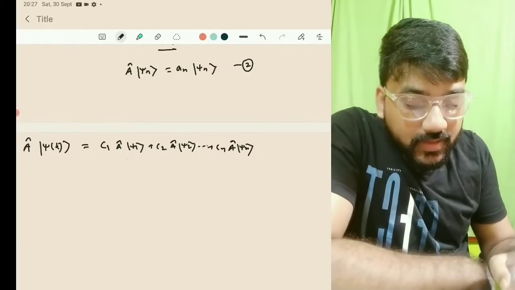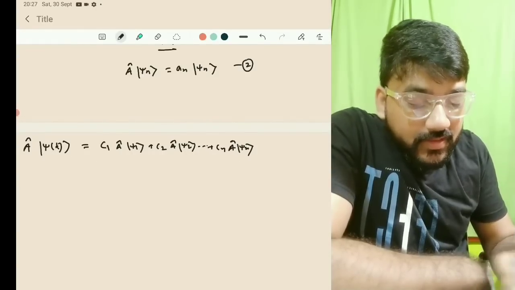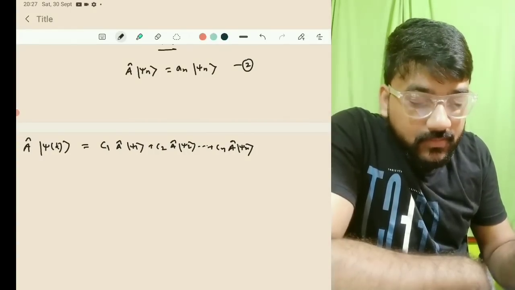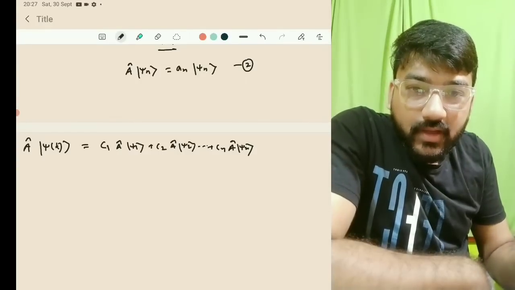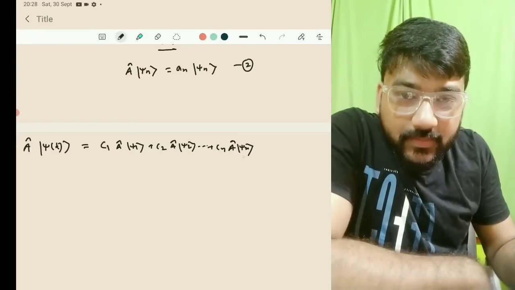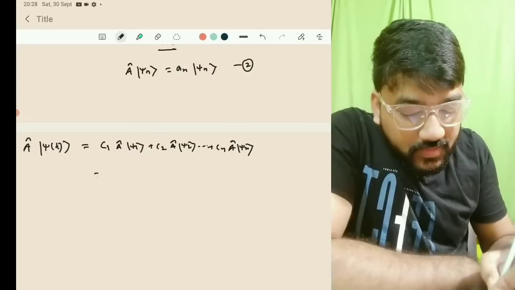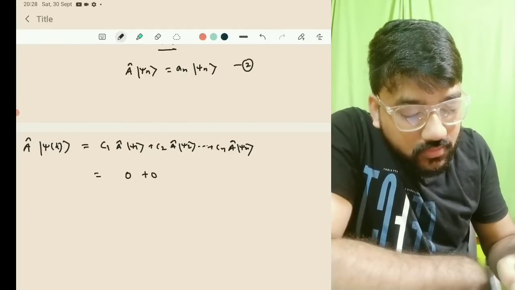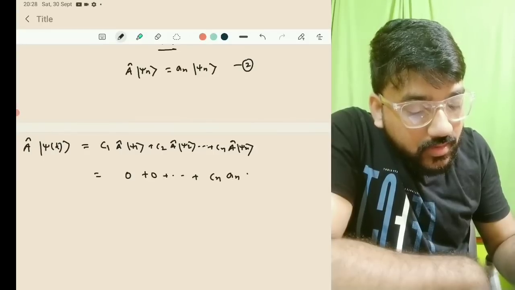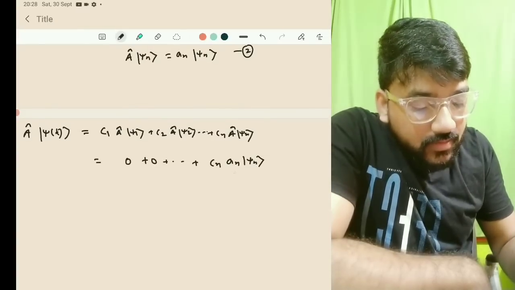It may be either at psi 1 or psi 2 or psi n, but psi of t can be written as a linear combination of all these eigenvectors. But at a particular time you will get only one of the eigenvalues. So if you get the eigenvalue an, that is A cap psi n is an, then you will get the other results as obviously 0. So this will be 0 plus 0 plus cn an psi n. So actually this is the psi after.